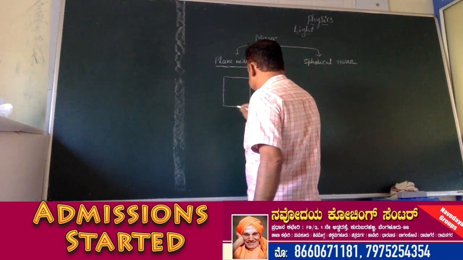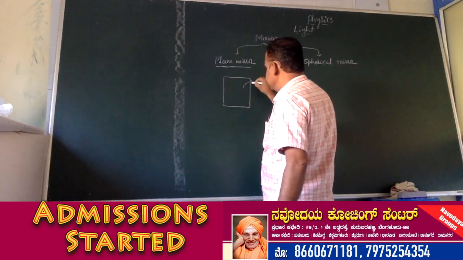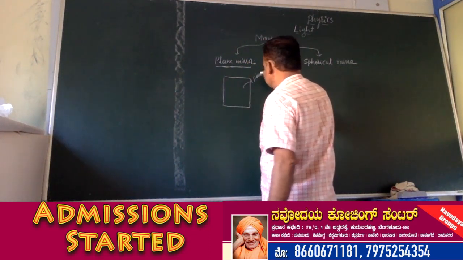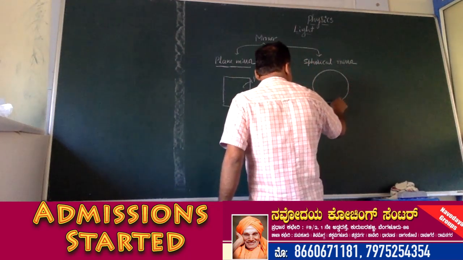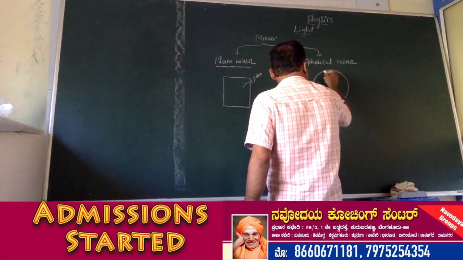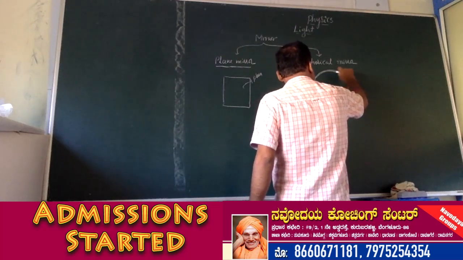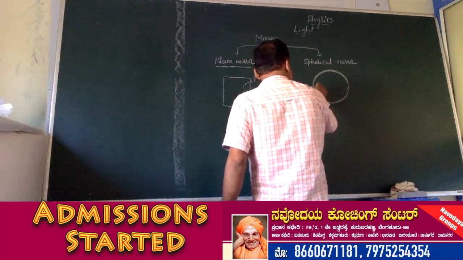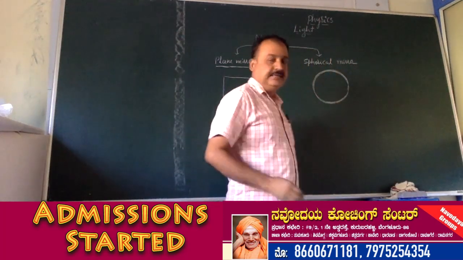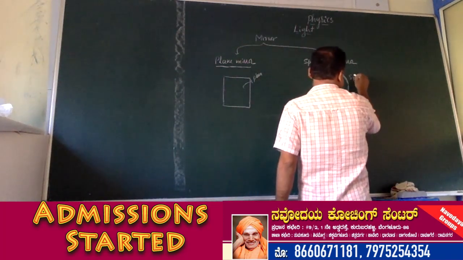We obtain the image by the plane surface. The other is of spherical shape. The mirror is in spherical form. Such mirrors, obtained from spheres, are called spherical mirrors.